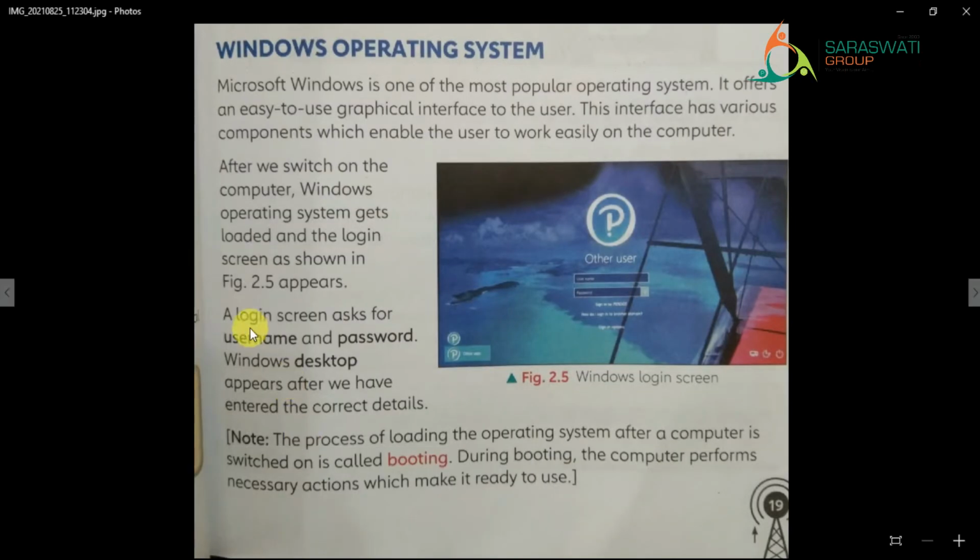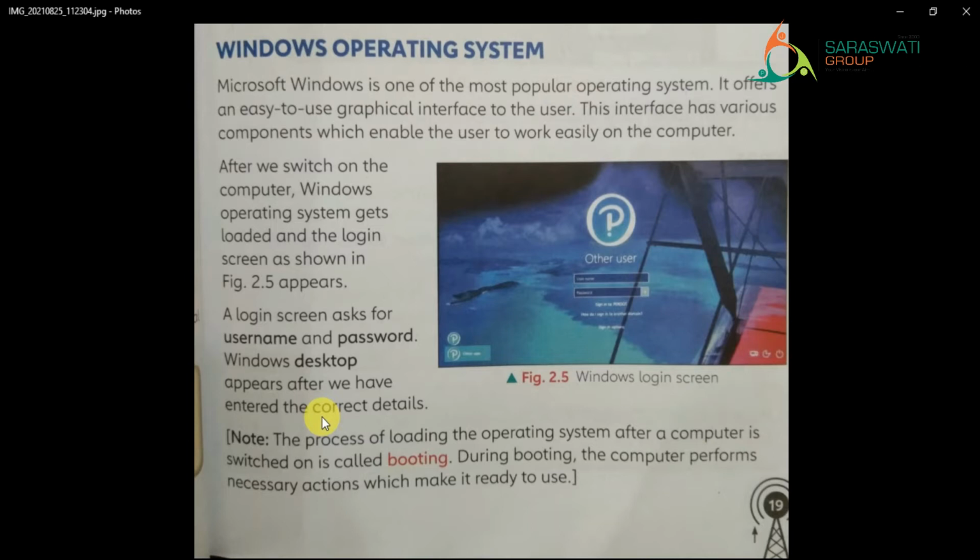Now see here, a login screen asks for username and password. Here you can see this screen, right? What is that screen's name? It is known as the login screen. What do they ask for? They ask for username as well as the password, right? As and when you enter both the things, what will happen? Windows desktop appears after we have entered the correct details.